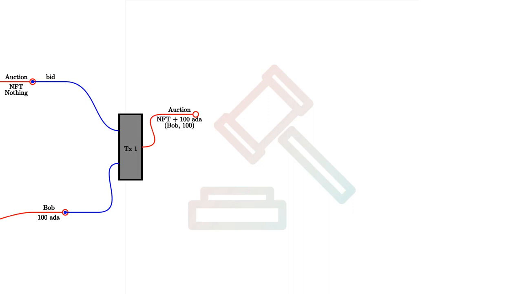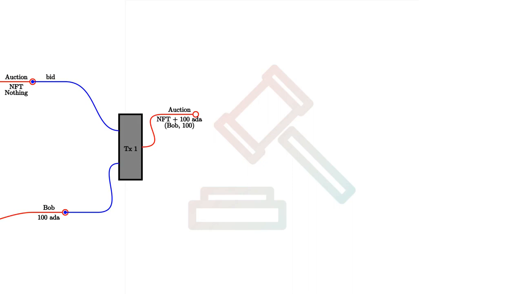The value has changed because now there is not only the NFT contained in this UTXO, but also the 100 ADA bid. And as a redeemer, in order to unlock the original auction UTXO, we use something called bid. So that's just an algebraic data type. There will be other values as well, but one of those is bid. And the script, the auction script, will check that all the conditions are satisfied.